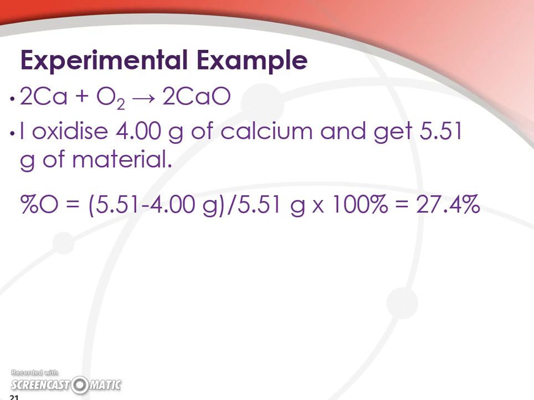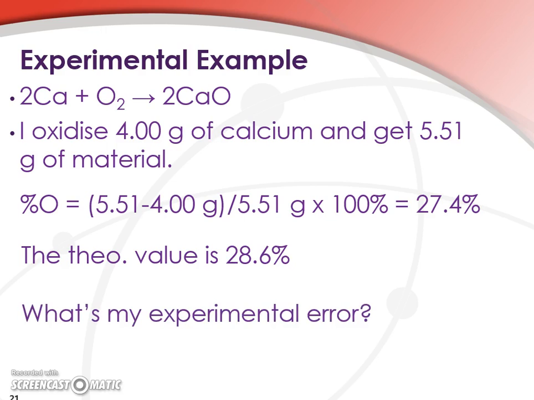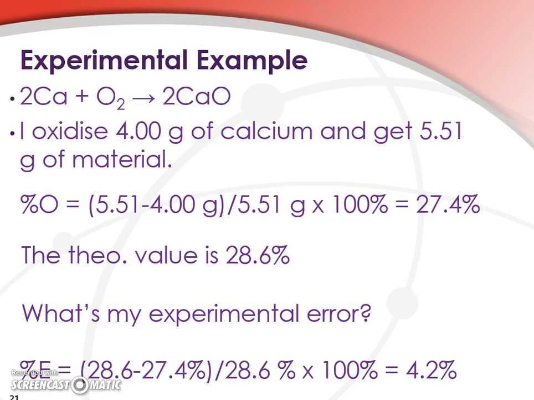But that's the experimental value. We can get the theoretical value by using the molar mass of calcium and oxygen. And if we do that, we get a theoretical value of 28.6%. We can then calculate the percent error very easily. It's just the absolute value of 28.6 minus 27.4 over 28.6 times 100%, or 4.2%.